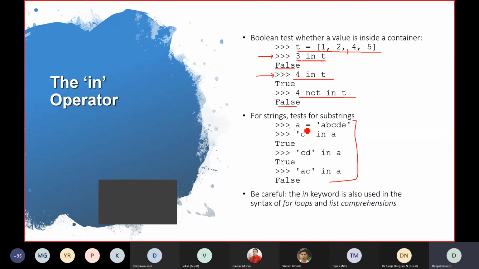So this is a string A equal to ABCDE. If there is C in A, it will write true. If there is a CD in A, it will write true. If there is an AC in A, it will write false, because AC is not a continuous thing. AC in quotes means it should be a continuous AC thing over there.